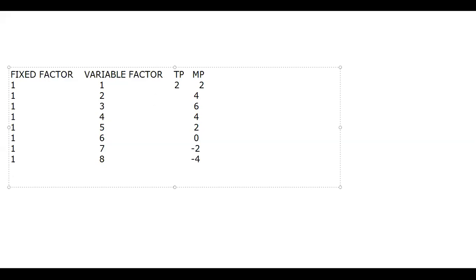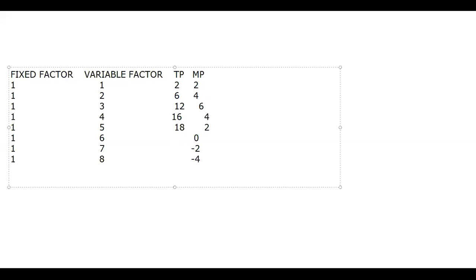First will be the same, 2. TP will be total product. If from one factor I am getting 2 MP, then from two factors I'll be getting 6. How did 6 come? Simple, 2 plus 4. Then 6 plus 6, 12. 12 plus 4, 16. Then 18.